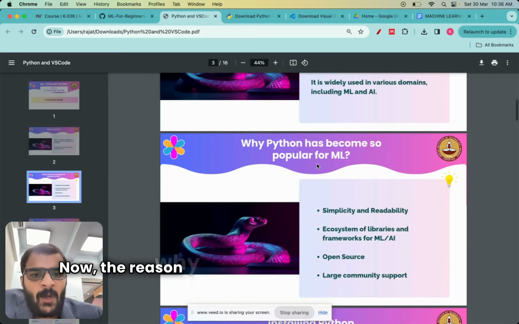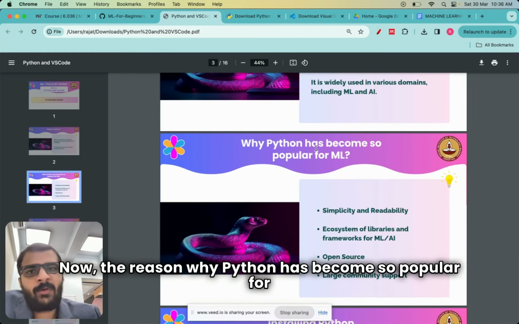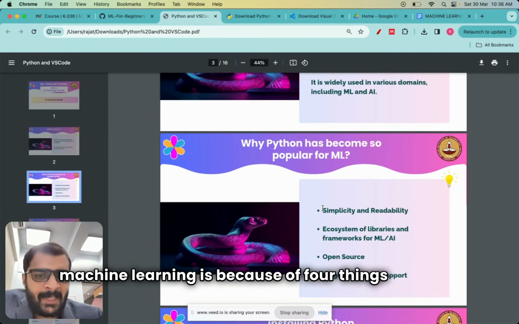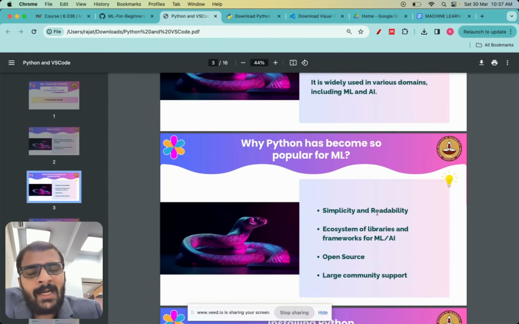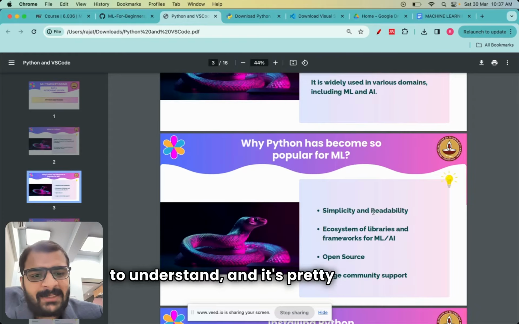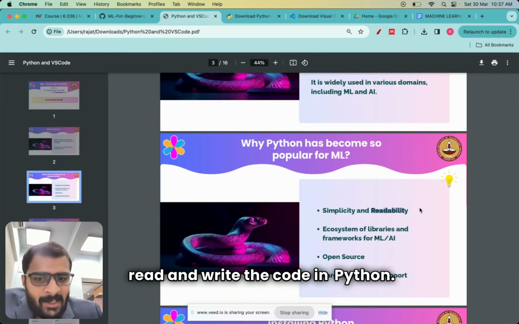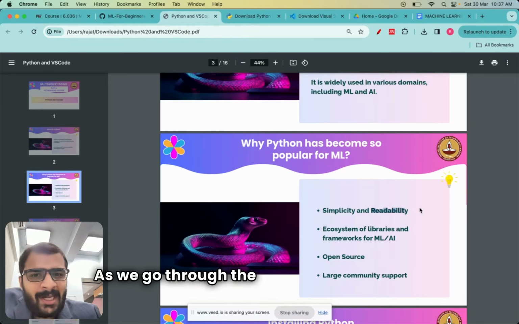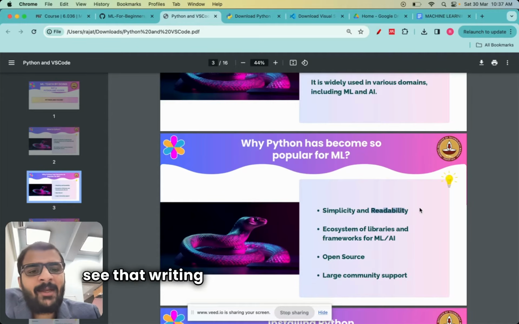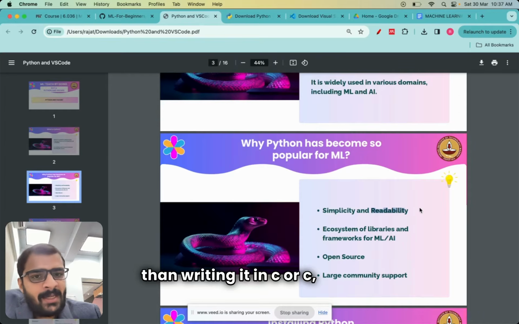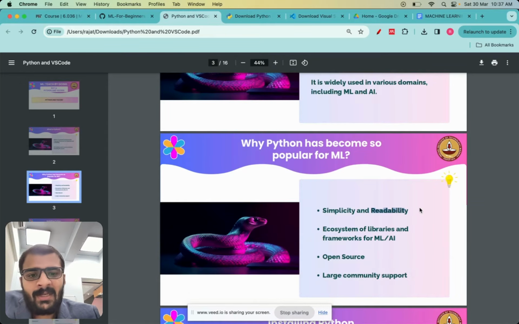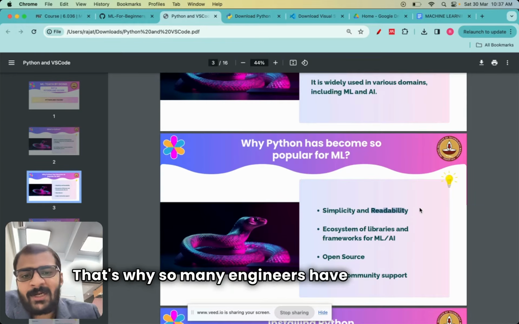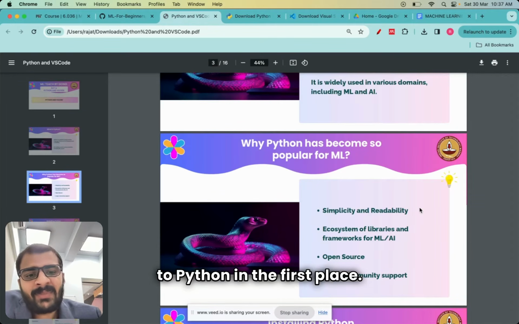Now, the reason why Python has become so popular for machine learning is because of four things, I believe. The first thing is it's pretty simple to understand, and it's pretty simple to read and write the code in Python. As we go through the lectures, you will also see that writing code in Python is much easier than writing it in C or C++, at least for engineers who don't have a coding background. That's why so many engineers have transitioned to Python in the first place.